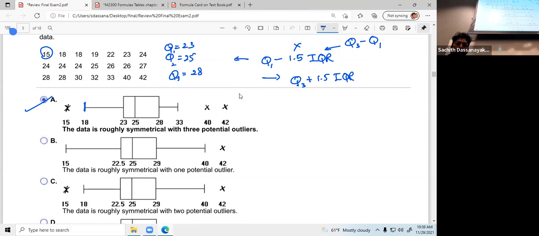See, the gap between 23 and 25 is 2. That's why you have this tiny space with respect to this one. The gap between 25 and 28 is, sorry, 3. So that's why you have, see, 1, 2, 3, equal spaces.